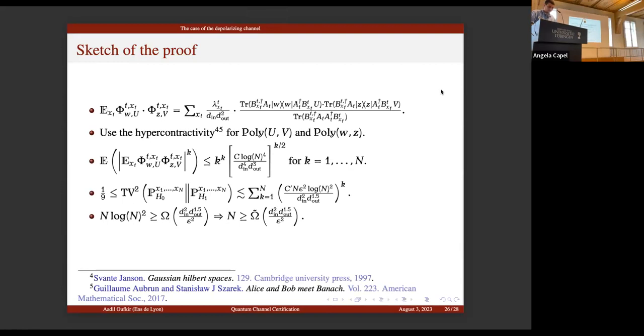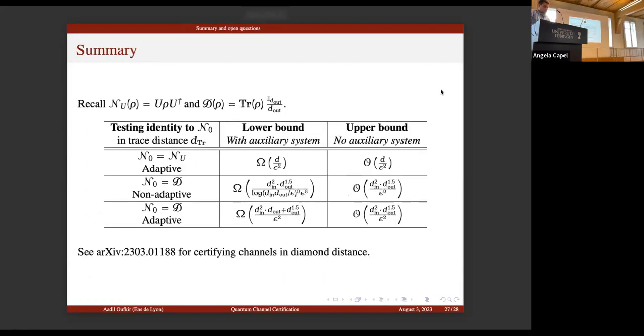There are technical details here that we can discuss. So to sum up, we can characterize the complexity of certifying a fixed unitary channel. This is given by order d over epsilon squared. So here adaptivity or other ancillas won't help.